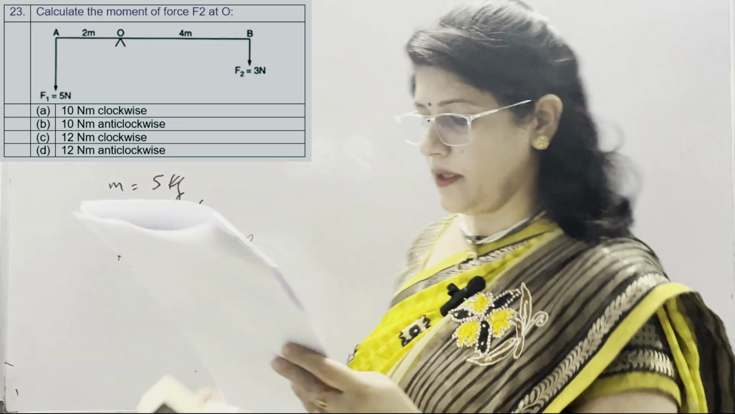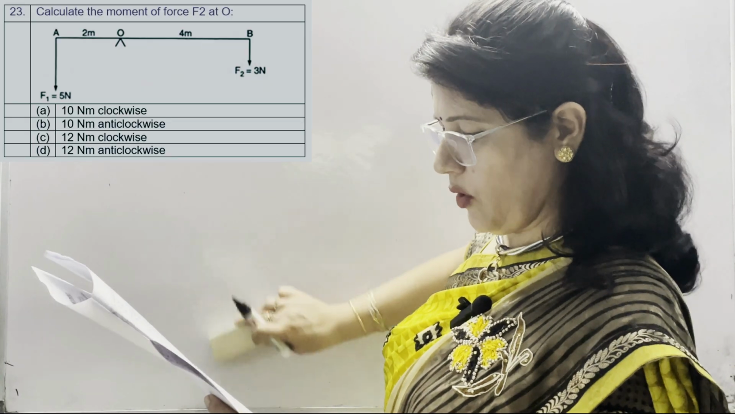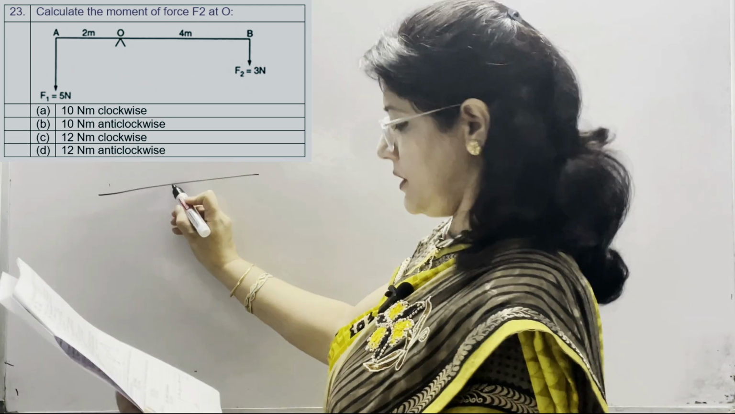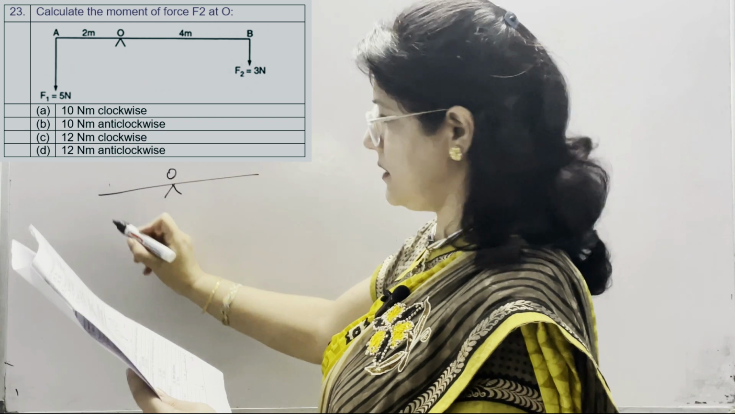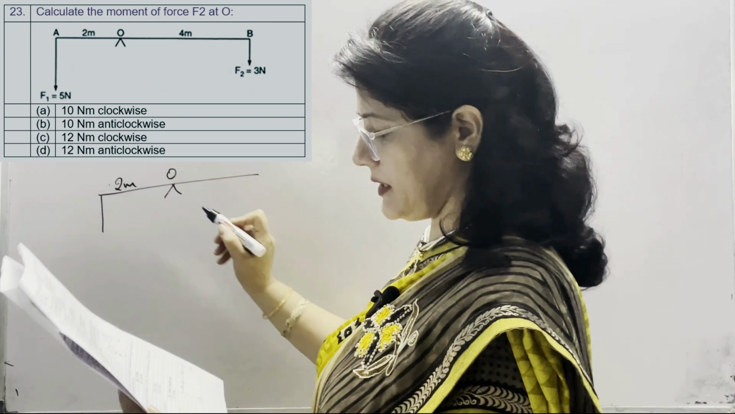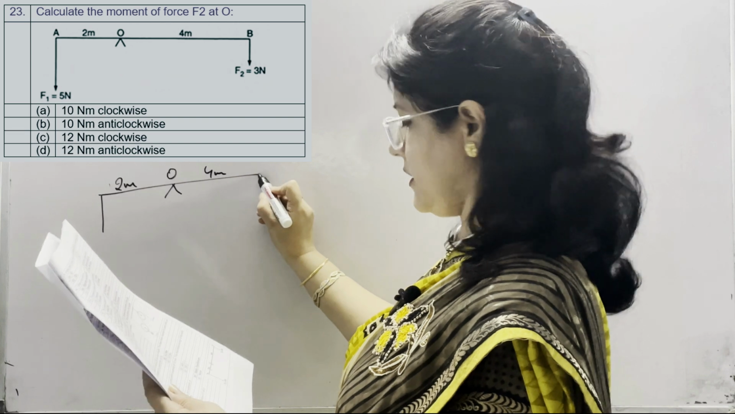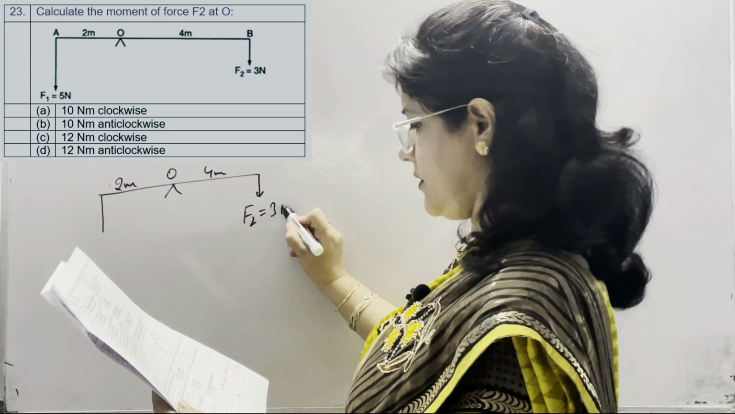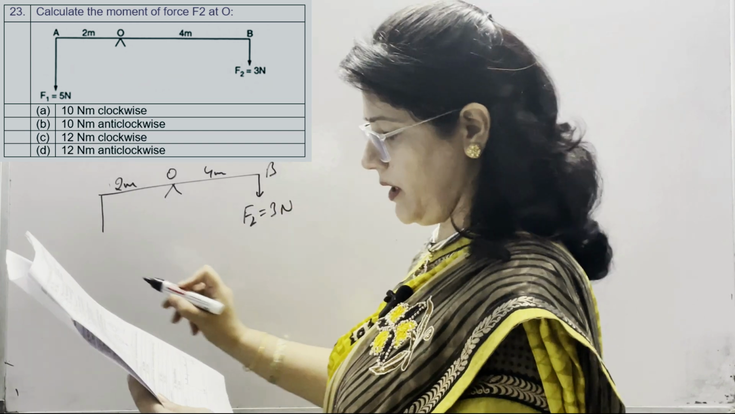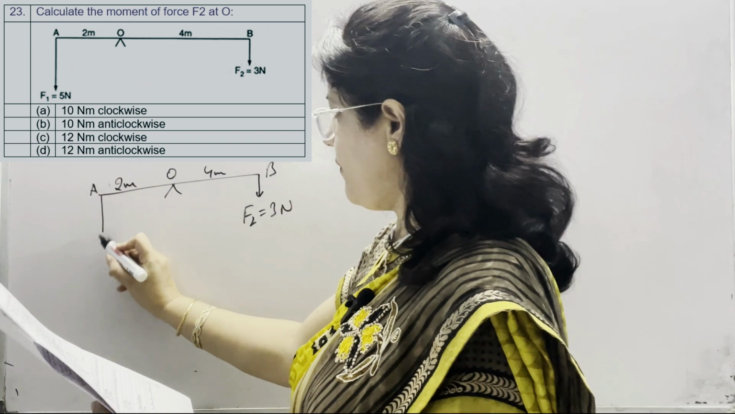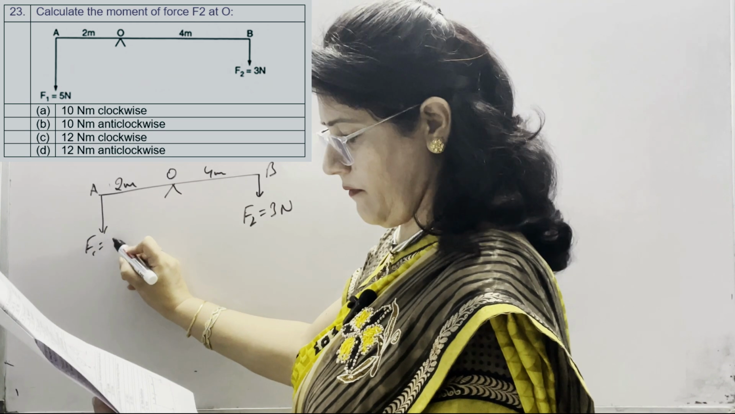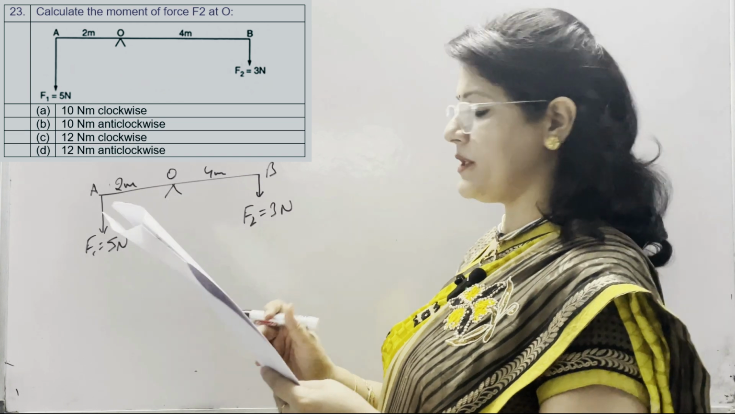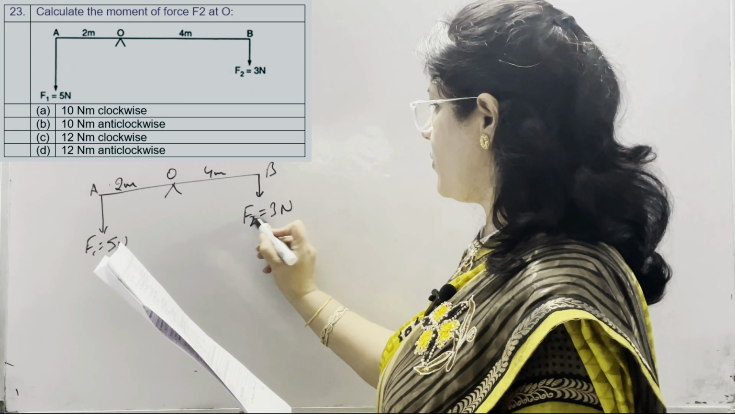Next, question number 23. Calculate the moment of force F2 at point O. So this is the diagram given. This is O point. Length of this side is 2 meter and this side is 4 meter. Force here is F2. Its value is given as 3 Newton at point B. At point A, F1 is given as 5 Newton. We have just been asked the moment of force F2 at this point O. So F2 is this force.